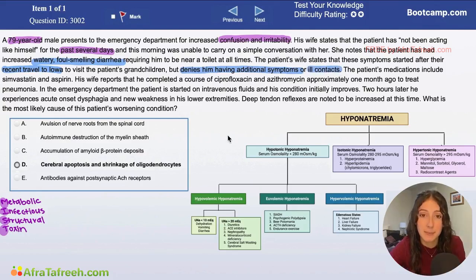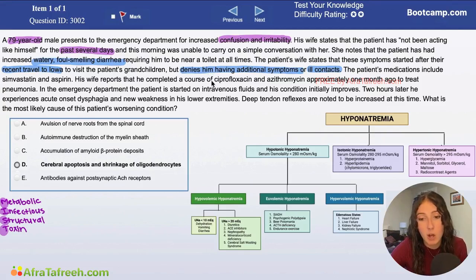When I think about differentiating between different causes of diarrhea, there's a couple questions that I always like to ask. Number one, is it bloody? That's a great question to differentiate between things like Crohn's or ulcerative colitis, or maybe other infectious causes that cause more of a bloody diarrhea like Shigella. It's also important to know if it is watery or foul smelling. Certainly when I think about watery, foul smelling diarrhea, I usually think about C. diff. There's a very distinctive smell with C. diff that will often show up in your board style questions.